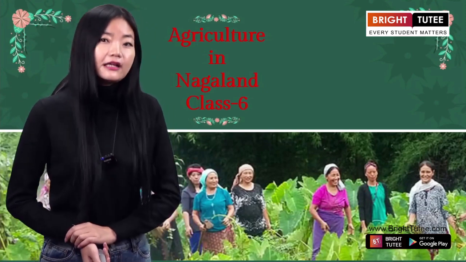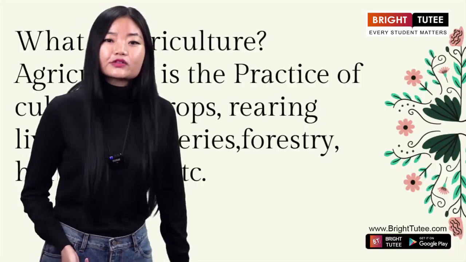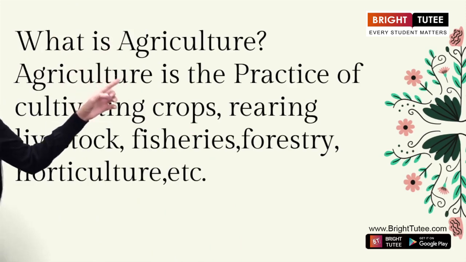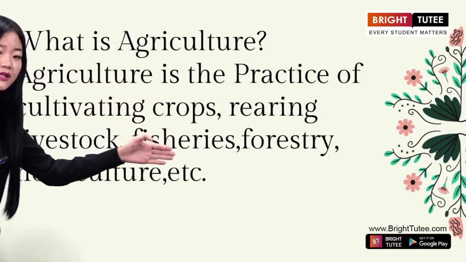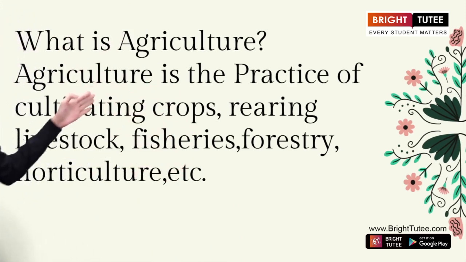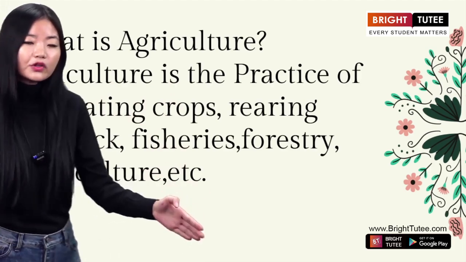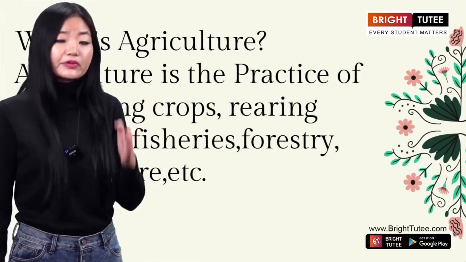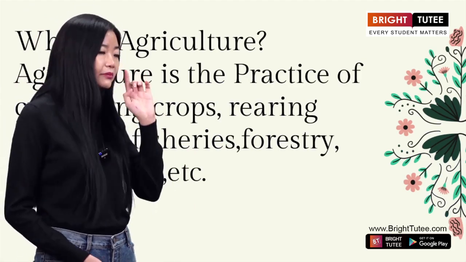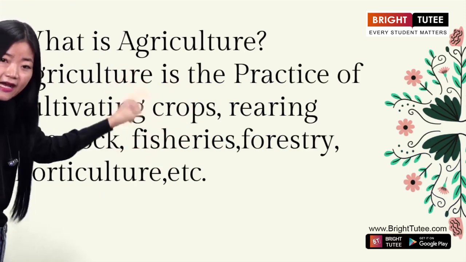But before that, let me just tell you what is agriculture. All right? So here. So what is agriculture? Agriculture is the practice of cultivating crops, rearing livestock, fisheries, forestry, horticulture, and many more. All right, so when we talk about agriculture, agriculture is the practice of cultivating crops. Now let us take some minutes and think about it, whether all these are practiced in Nagaland.